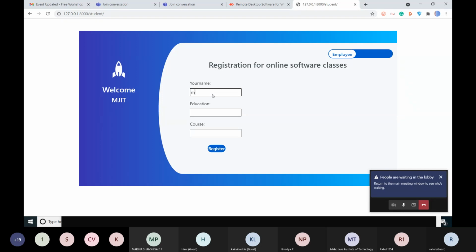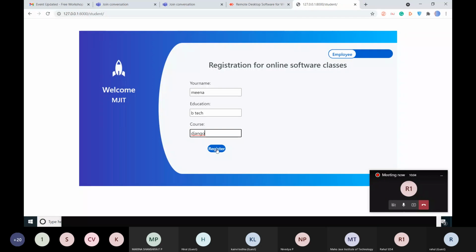The girl's name is Meena, she's from BTech, and the course she wants is Django. So her first name is Meena, education is from the BTech background, and she wants the Django course.